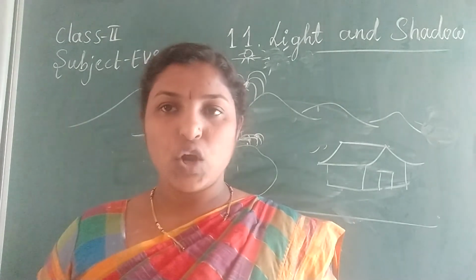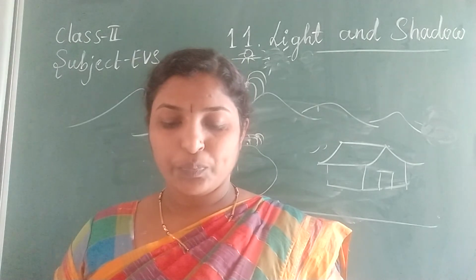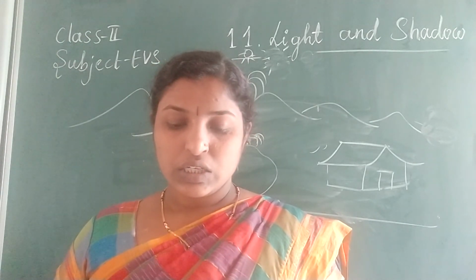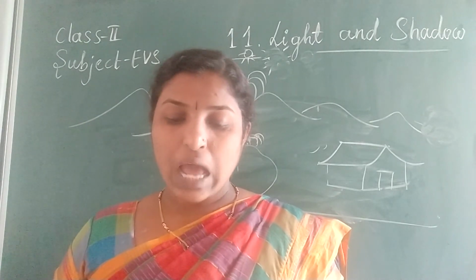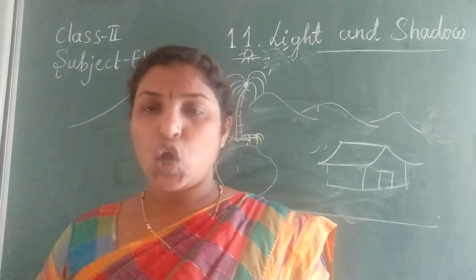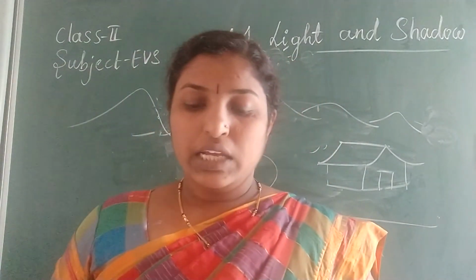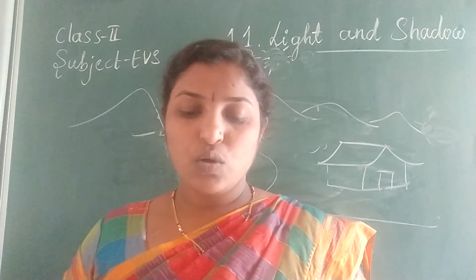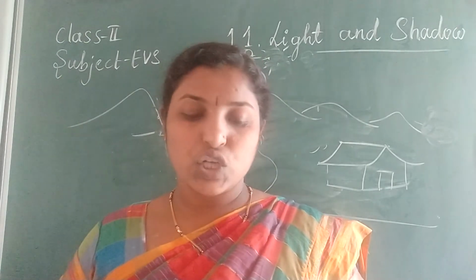Match the following. Sun, heat and light. Night, electric bulb. Shadow, dark patch. Noon time, short shadow. Once again, sun is heat and light. Night, electric bulb. Shadow, dark patch. Noon time is short shadow.